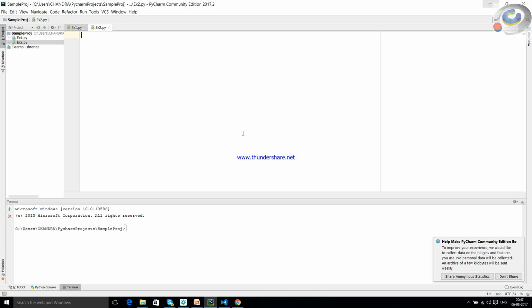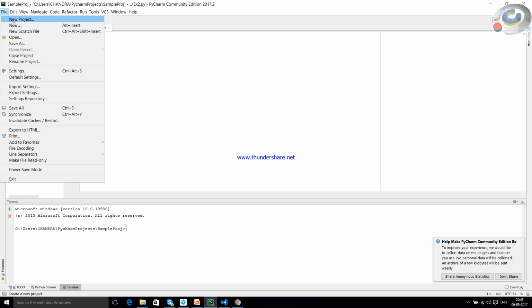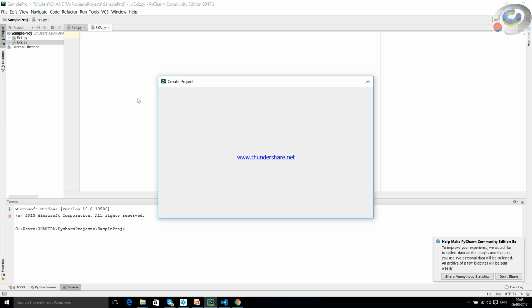First, let us take up a very simple code. I'll show you how to add the source code in a simple way, and how to compile it. The first thing I've done is to create a project. I've just created a new project over here. When we create a project, the default project goes into the default location where our installation is available. And here it is. I'm using the Python 3.4 version, but the stable version is Python 3.5. Certain new features are added in that, which we'll discuss in our coming sessions.